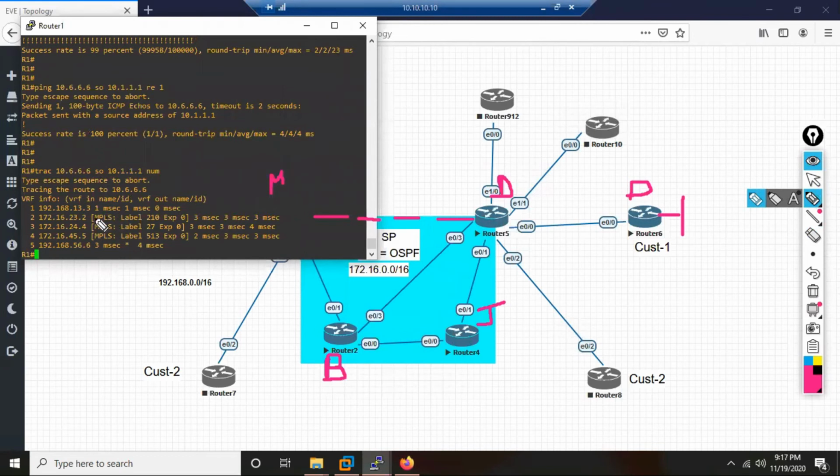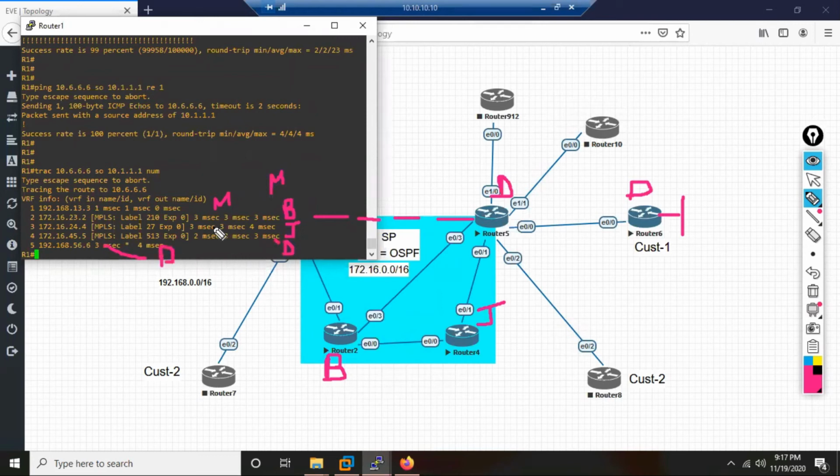It says R1, the packet is landing, going first where? Mumbai. This is Mumbai. Then it is going where? Baroda. Then it is going where? Jaipur. Then it is going where? This is Delhi, R5 in Delhi. And then finally it landed where? On R6, Delhi.